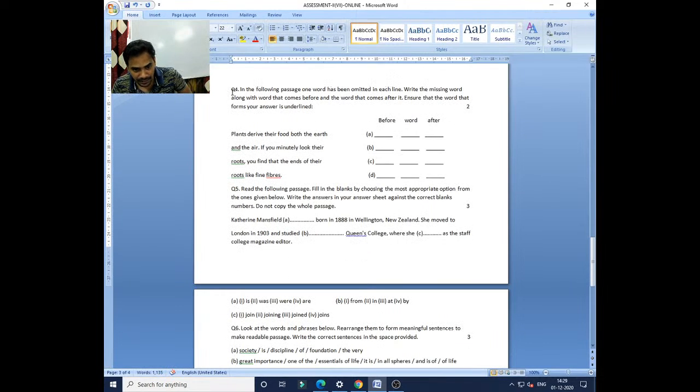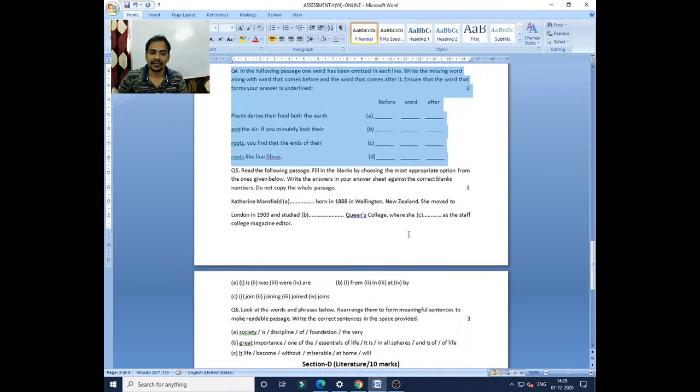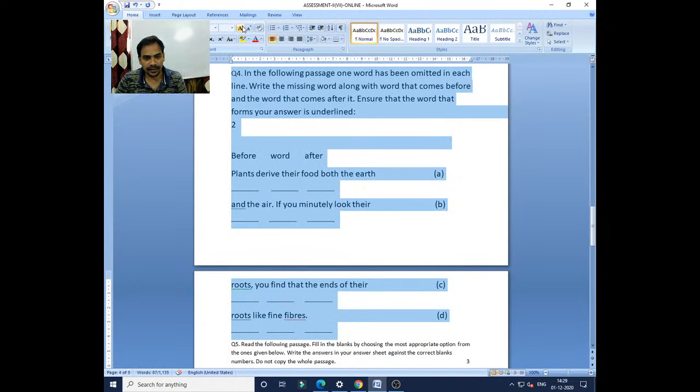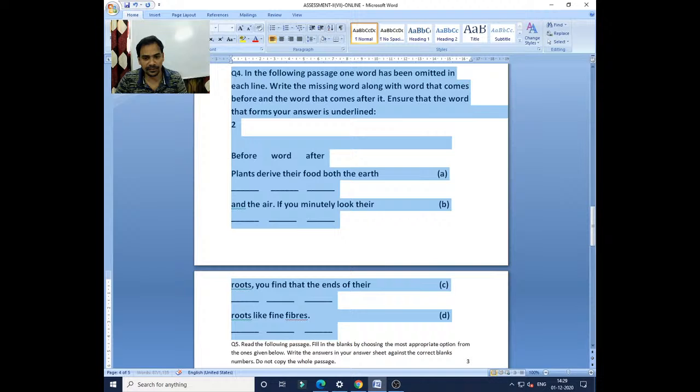The next one is omission. All of you know it. Omission, the missing one. This is the format. I am showing it. Zoom it. I'll zoom in a little bit so that you will be able to understand.